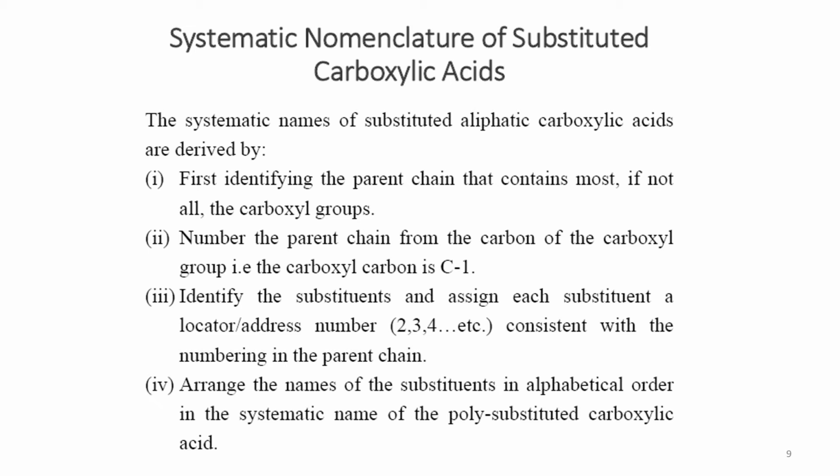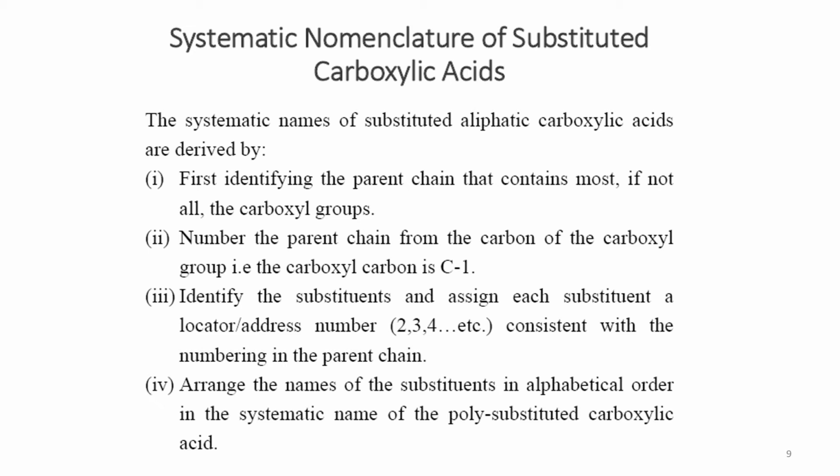We have to take into consideration the main skeleton that has the carbon atoms. It means we have to identify the parent alkane chain, just like we have done for alkane compounds, but in this case that parent chain must have the carboxyl group.